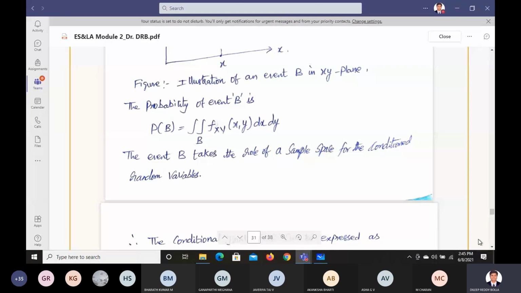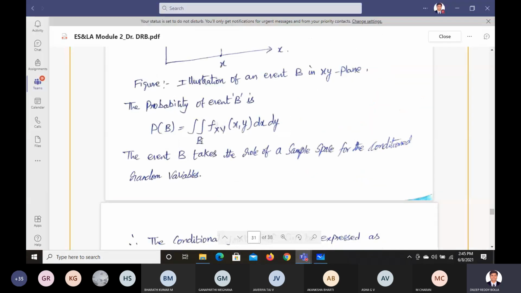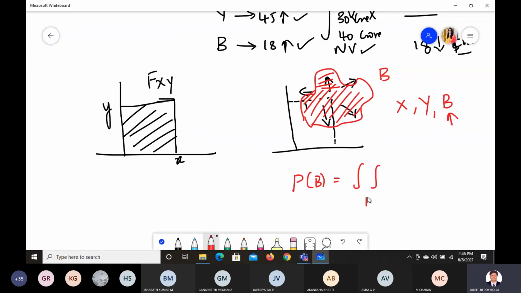Now if you want to find the probability of the event, you need to double integrate. To find the probability of B occurring, you need to double integrate over the limits of B the corresponding PDF. PDF means what? f of x y of x comma y into dx into dy. If you can do that, you are able to find the probability of this function.